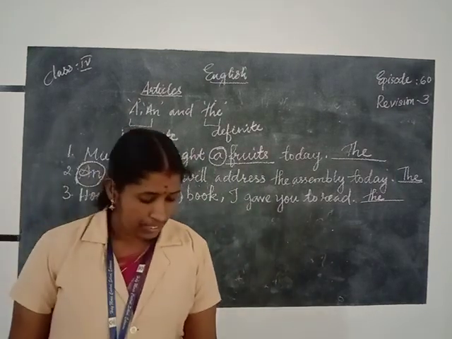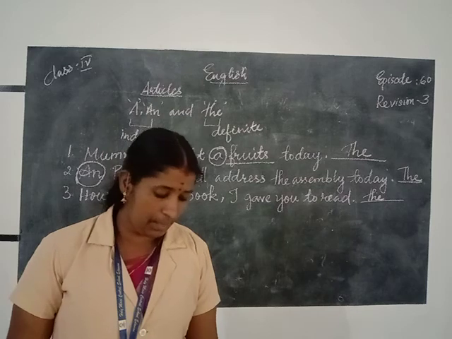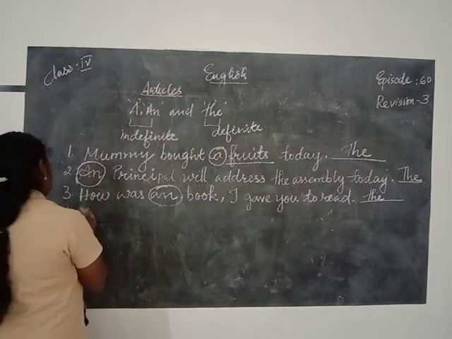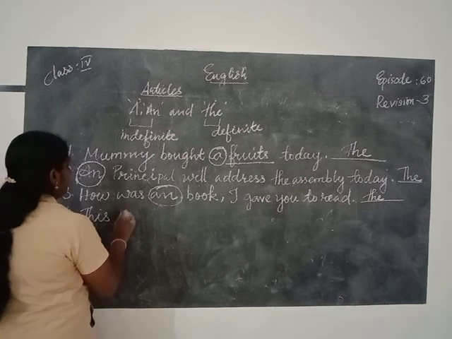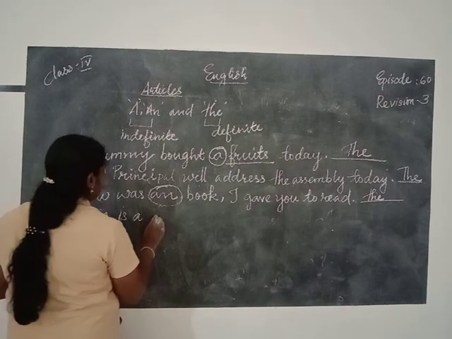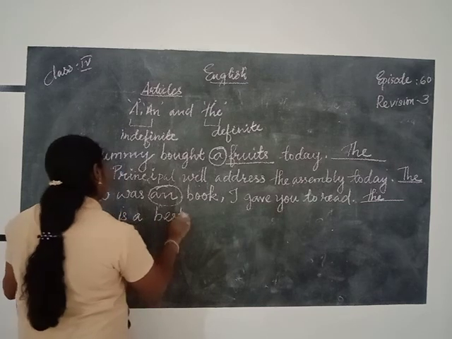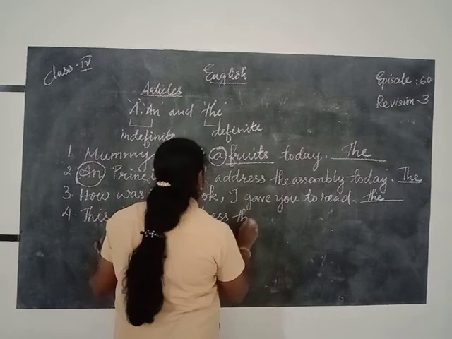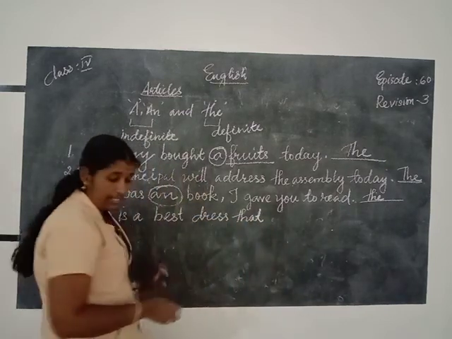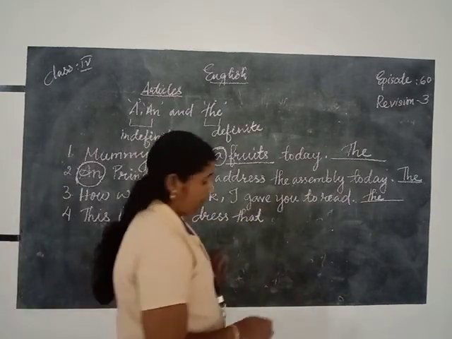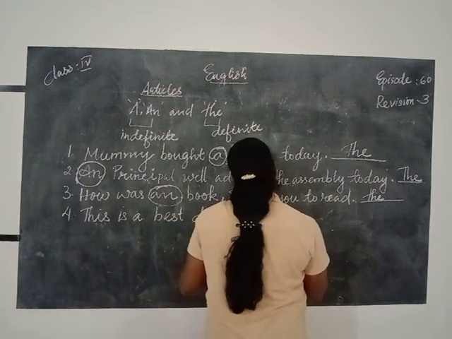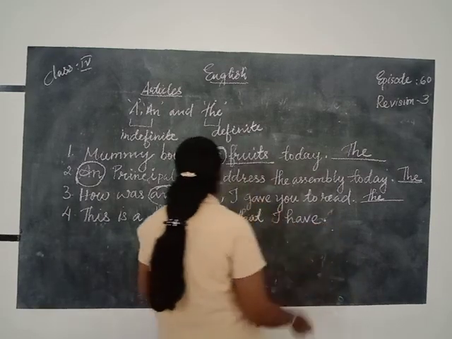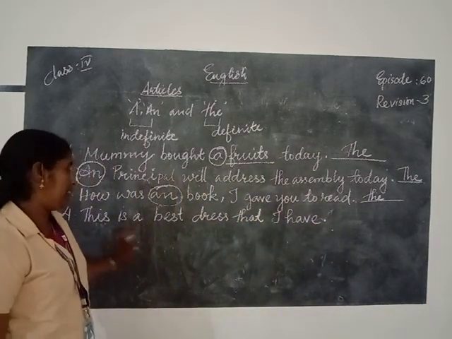Then the fourth one: this is a best dress that I have. The article is not correctly used here; the best dress is correct.